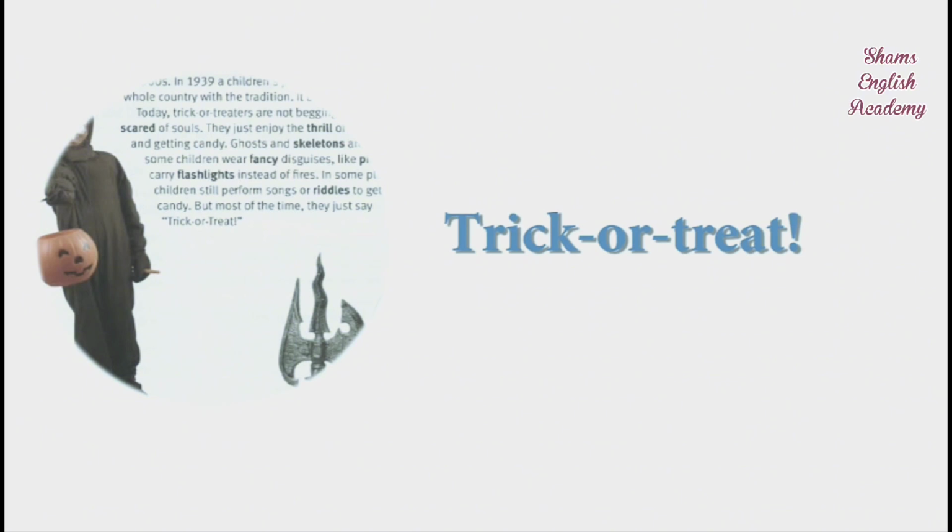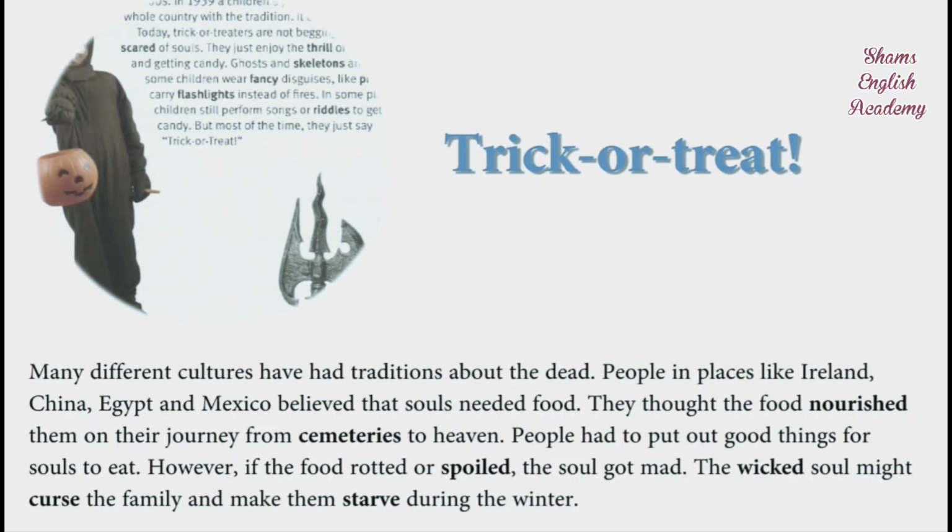Trick or treat. Many different cultures have had traditions about the dead. People in places like Ireland, China, Egypt, and Mexico believed that souls needed food. They thought the food nourished them on their journey from cemeteries to heaven. People had to put out good things for souls to eat. However, if the food rotted or spoiled, the soul got mad. The wicked soul might curse the family and make them starve during the winter.